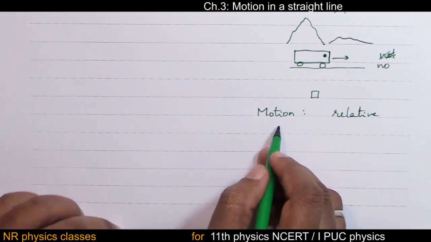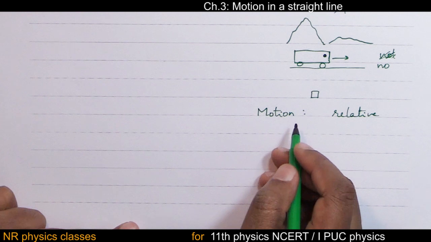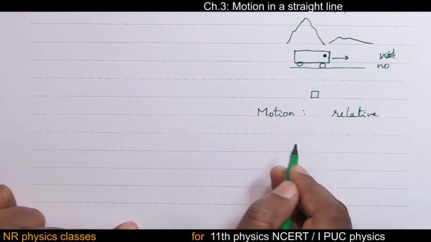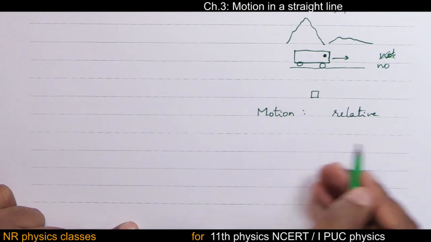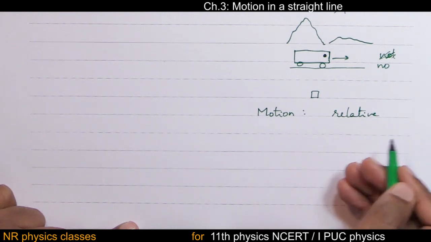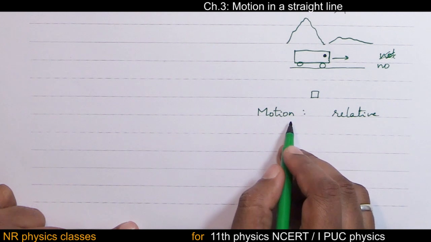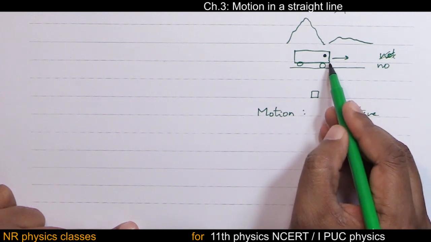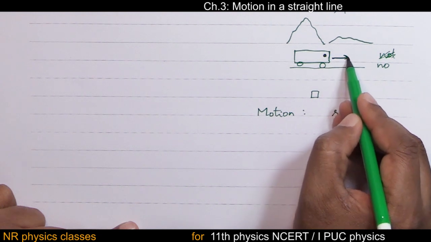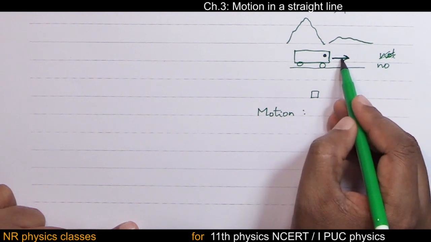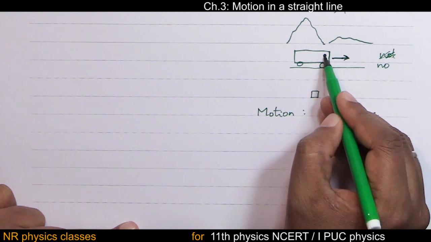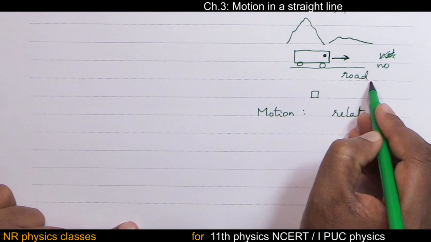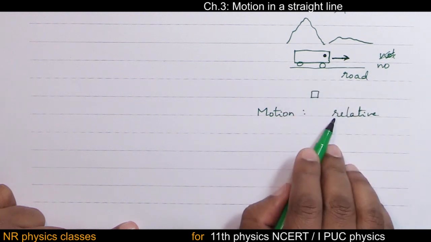So we can argue that an object is at rest or an object is not at rest. Object is in motion, object is not in motion. That depends on the situation, isn't it? Let me consider the same example. The bus is not in motion with respect to the driver, but the bus is in motion with respect to the road. So motion is also relative.